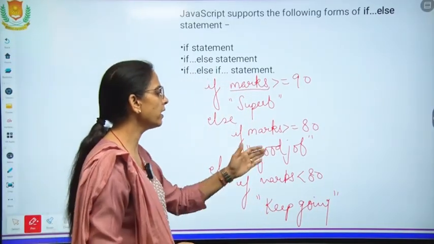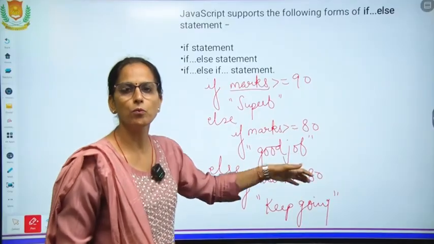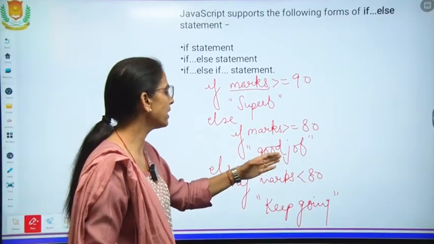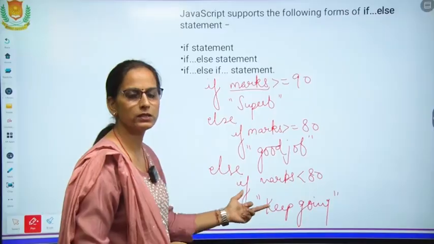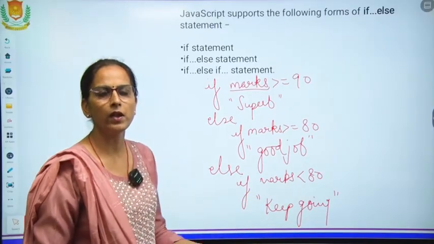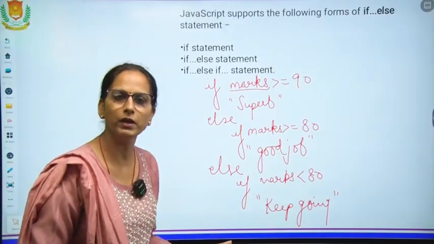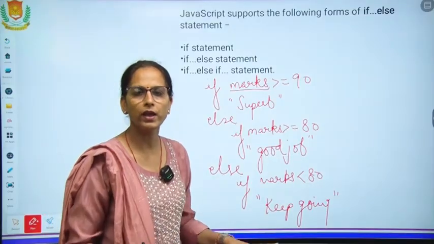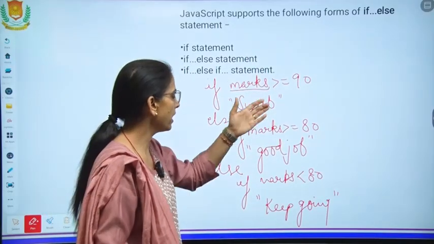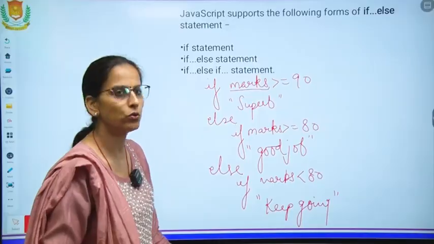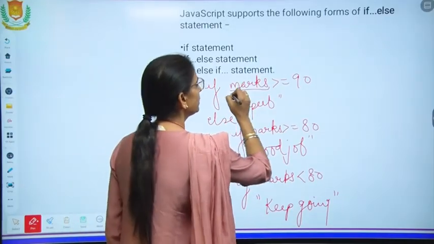It can be having more conditions in this. If marks are greater than or equal to 70, then 60, then 50, and just below 40, we can print the message, you are fail, please try again. But I have completed it in the three conditions only. So three examples are there, three conditions.